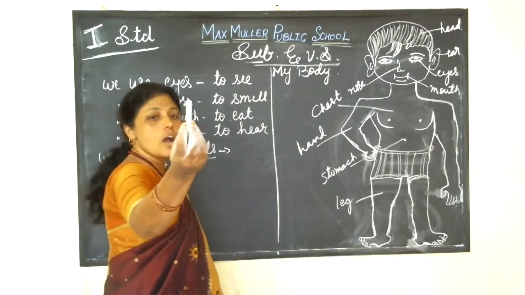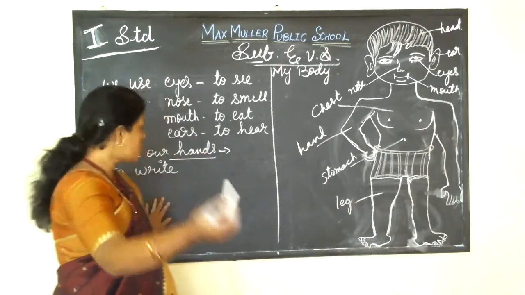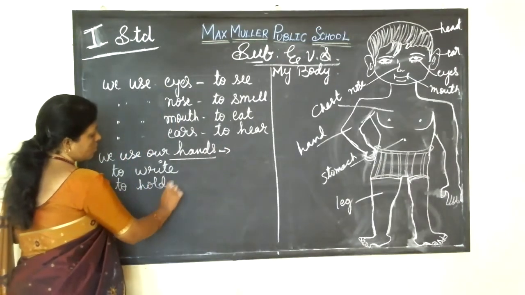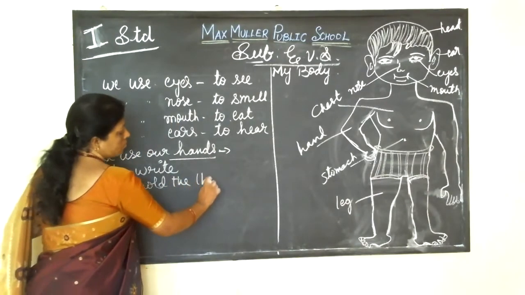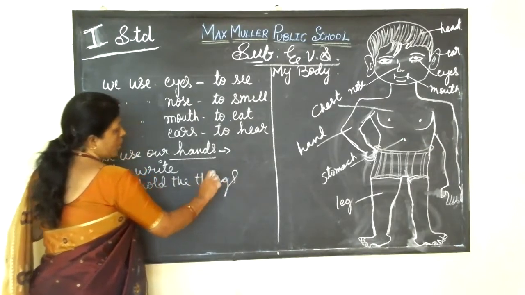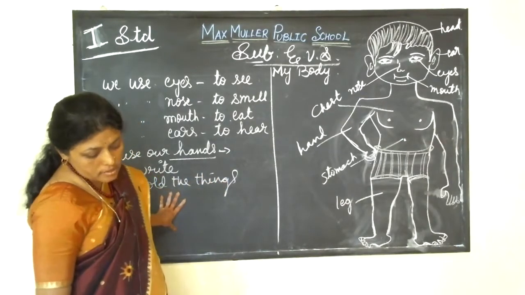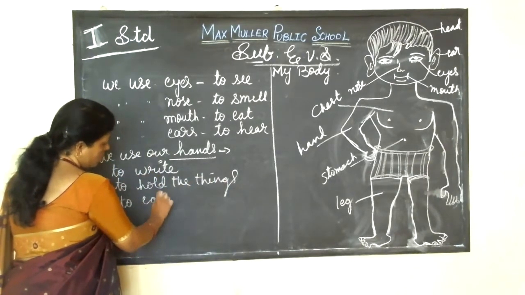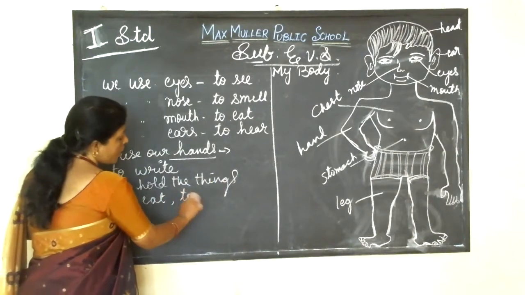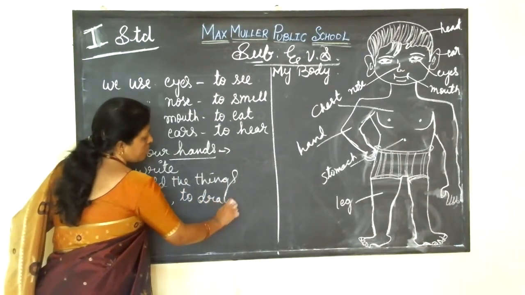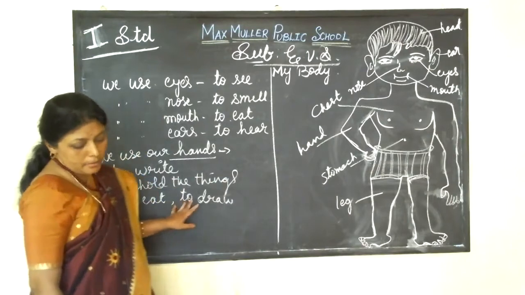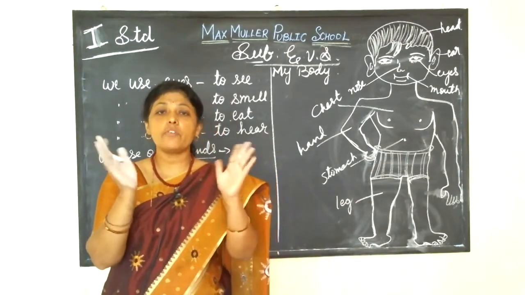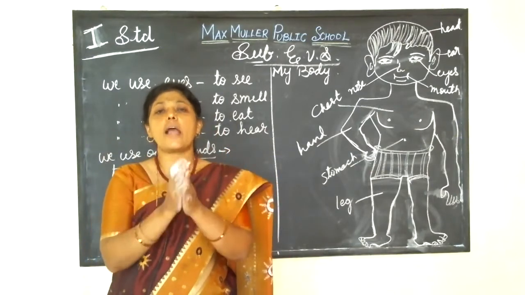I am holding chalk in my hand. To hold the things, to eat, to draw drawings, pictures. Then to clap your hands. How will you clap? You clap with your two hands, like this.